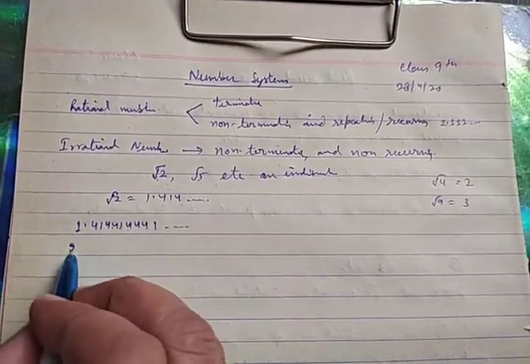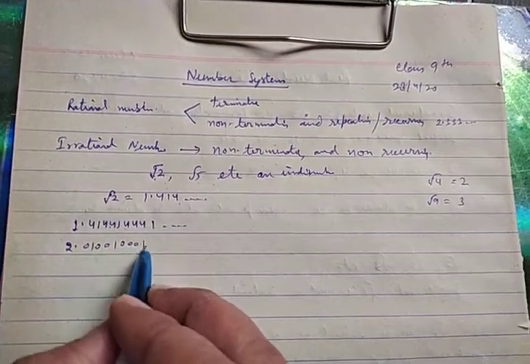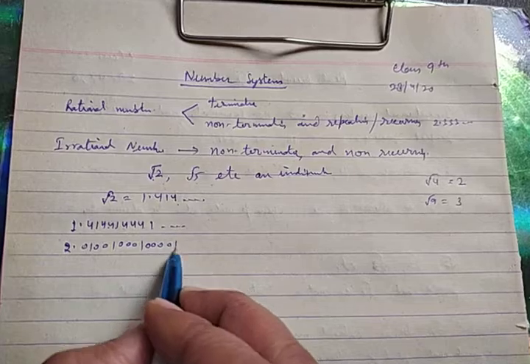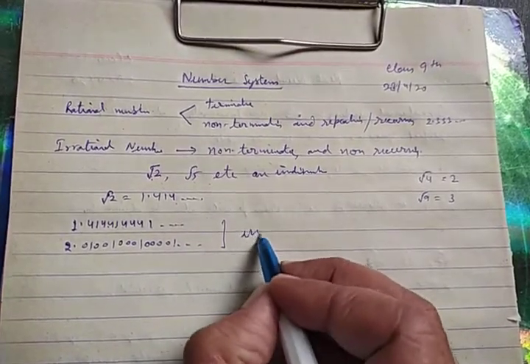Moreover, you can write 2.01001000100001... These are also irrational numbers.